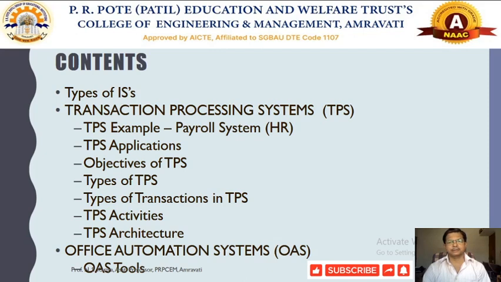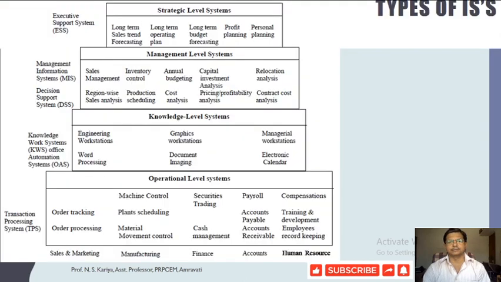So let us start the discussion with types of information system. If you are familiar with the management functions of the organization, we will discuss a triangular diagram showing the different types of information handling at various levels of the organization.